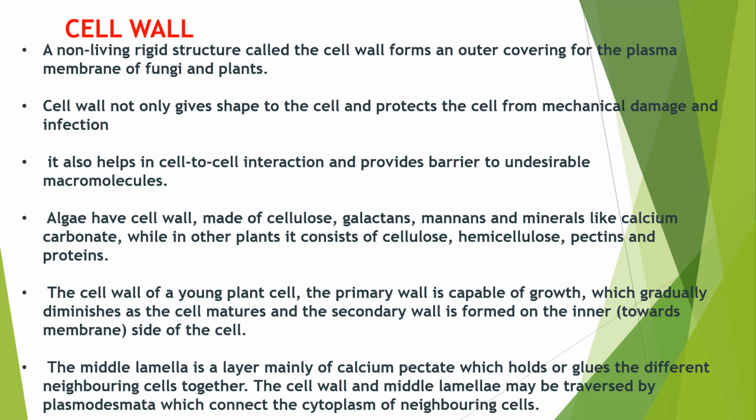The next point is the primary cell wall and the secondary cell wall. In the case of plants, for example, it is a plant cell. It has a cell membrane, and after the cell membrane, there is a primary cell wall. The primary cell wall is present in the younger plant cell. As the plant grows in size or matures, there is formation of a secondary cell wall towards the inner side, that is towards the membrane side, not outside. Remember this point. The secondary cell wall is formed inside the primary cell wall, not outside.